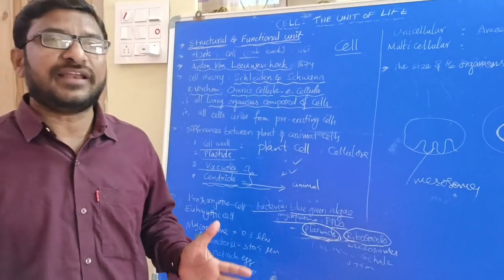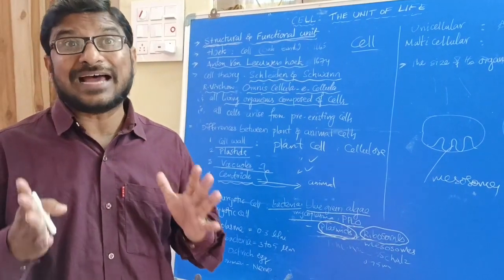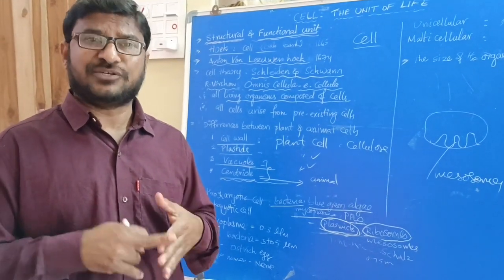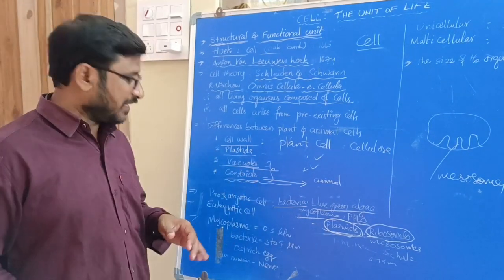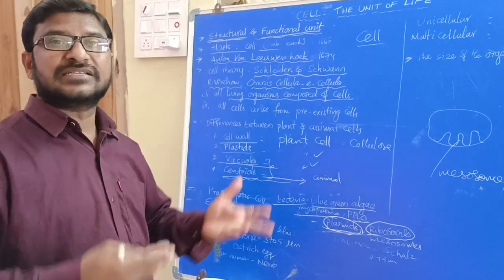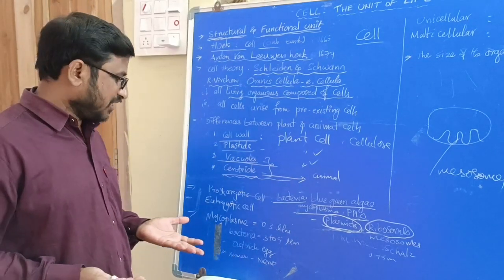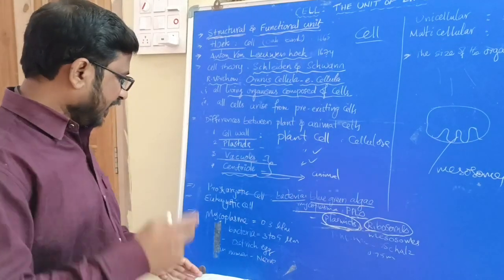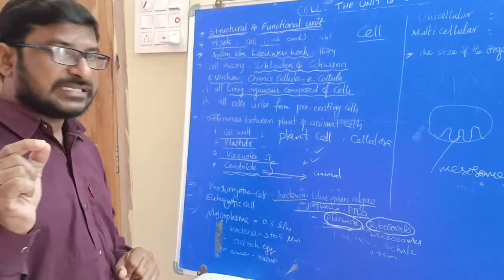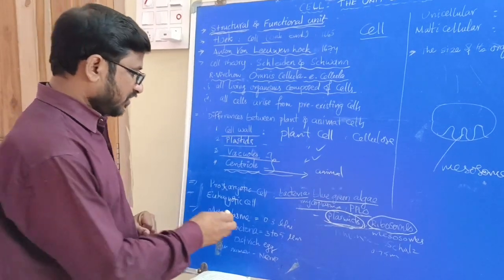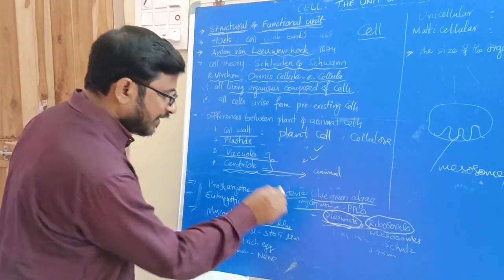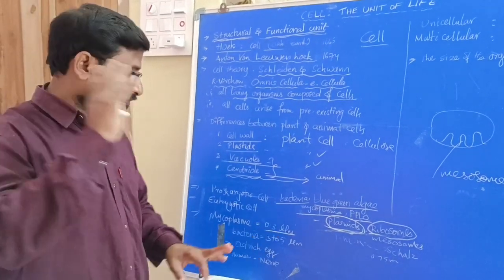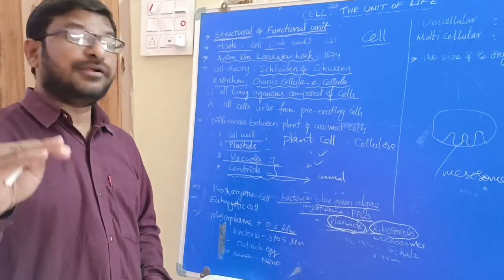Usually in eukaryotic cells, all the organelles are also present, like endoplasmic reticulum, lysosomes, ribosomes, mitochondria, and Golgi complex. All plant cells and animal cells are eukaryotic cells. There are different types of cells, and they differ in size. Usually mycoplasma is the smallest cell. Mycoplasma is only 0.3 micrometers, whereas bacteria are 3 to 5 micrometers.